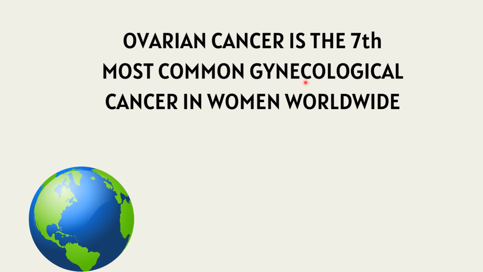We shall be discussing it in depth in the further slides. Over 239,000 women are diagnosed with ovarian cancer worldwide each year, and about 140,000 women die from the disease each year. So it's a very big number. That is why ovarian cancer is considered one of the most notorious forms of gynecological cancer.